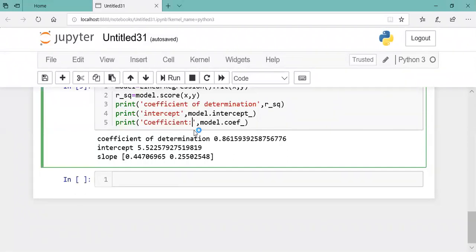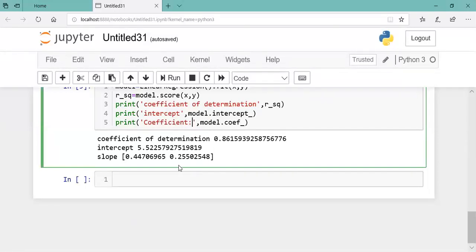When you try for a master's or a PhD specialization from IIT, you have to be good with mathematics. So therefore I renamed it as coefficient.